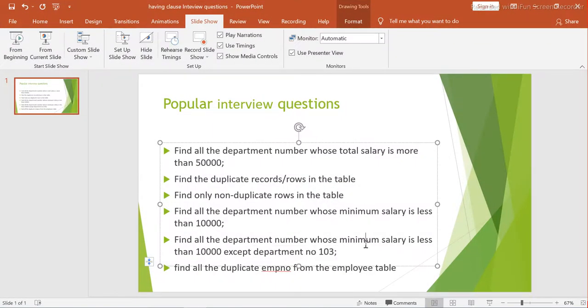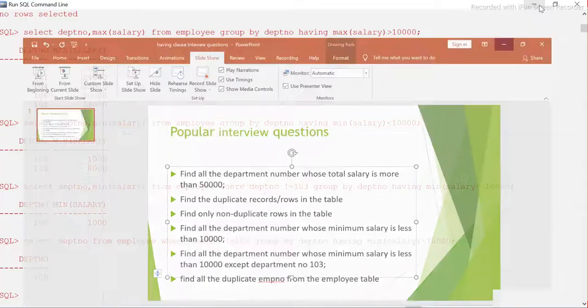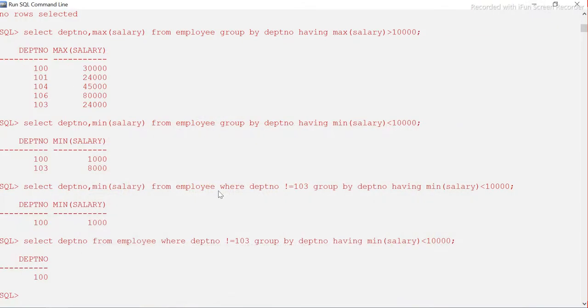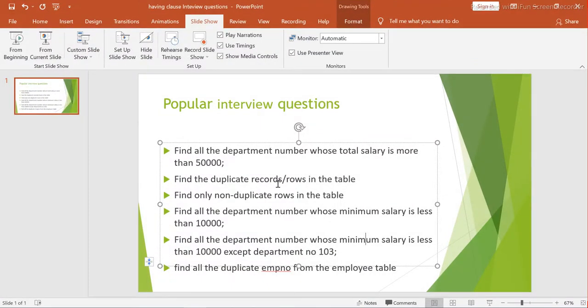Now, find all the duplicate numbers from the employee table. All right, guys, this is again a very tricky question. In number two, we wanted all the rows, I mean all the duplicate records in the table.